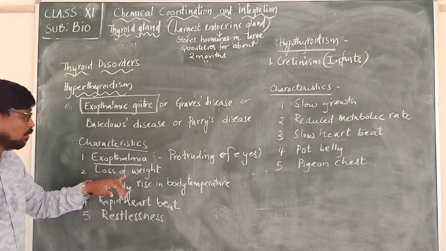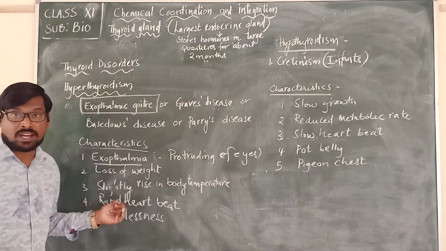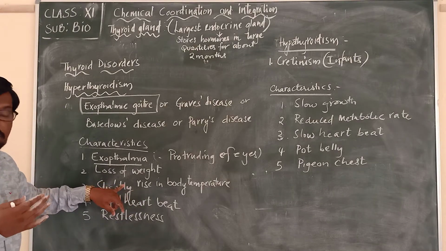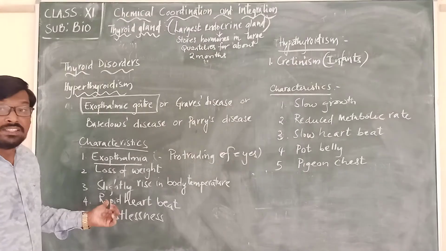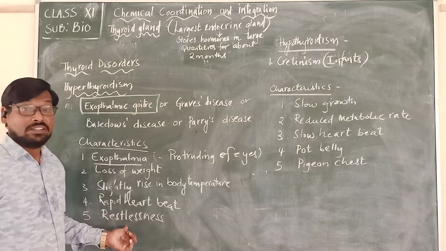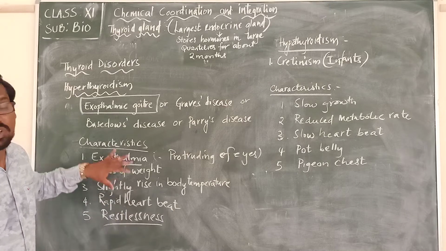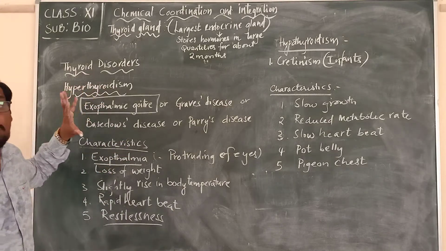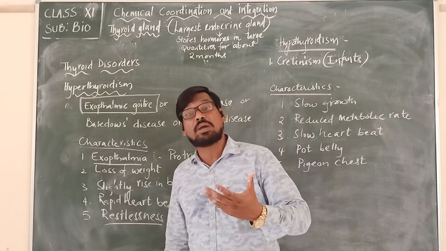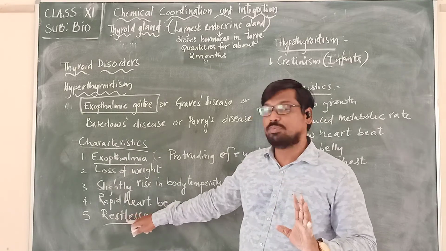There will be loss of weight, and because of the increase in this particular hormone, their body temperature will also be slightly increased, and there will be rapid heartbeat. They will always be suffering with restlessness. So this is about what? When the hormone is produced in more quantity from the thyroid gland. When thyroxine is produced in more amounts, these are the characteristics that we can see in that particular individual.